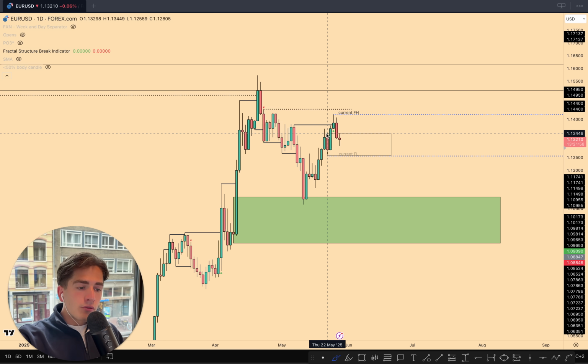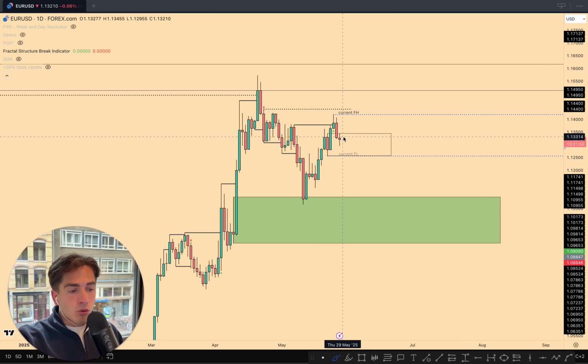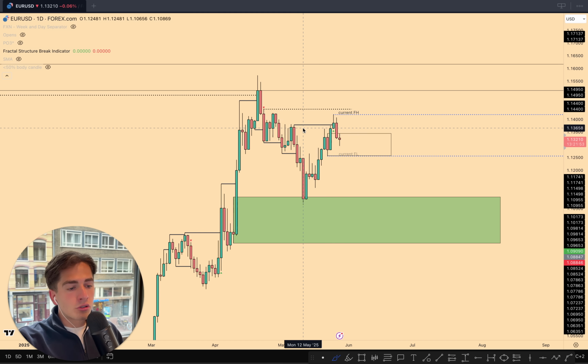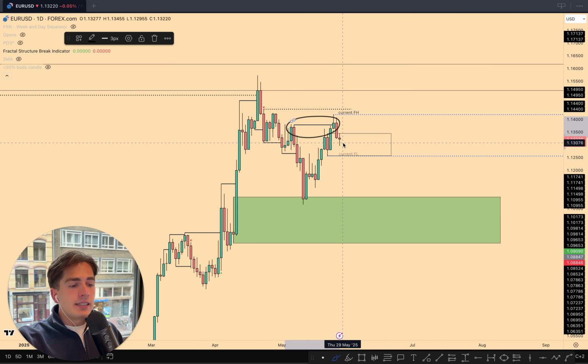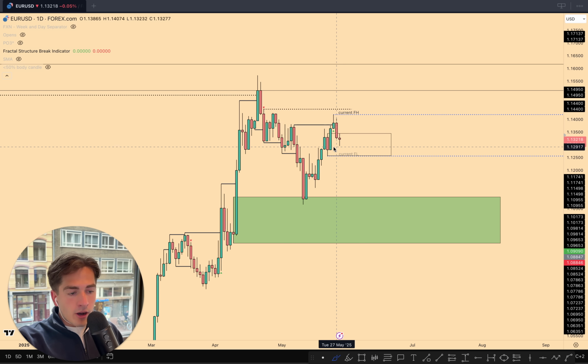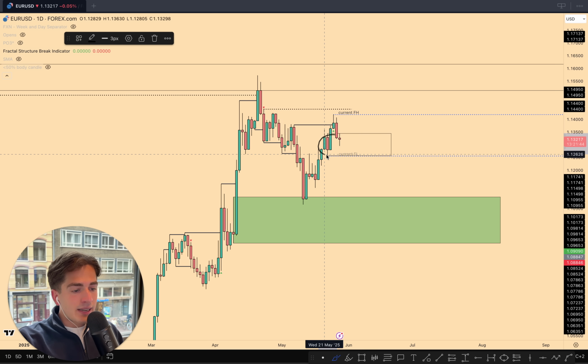Now, the confirmation for bullishness, which was required to look for further longs on EURUSD, was a break of the daily fractal high, which happened over here. Now, this daily fractal high can now push the market up higher because we broke it, because we're now inside a daily area of demand, which broke that specific fractal high.